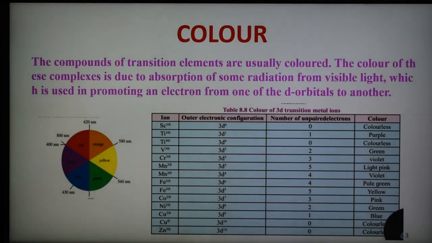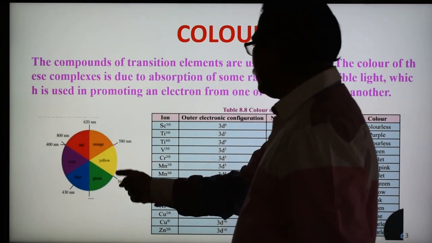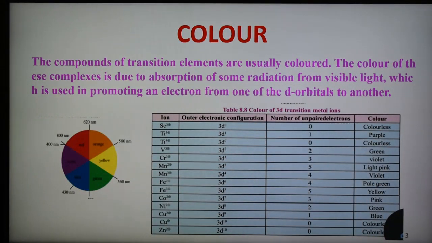So the first part is the color. As we know, there are different types of color, and generally the transition metal ions form different types of color, and different colors are shown here. See, the different colors have different wavelengths. In nanometers it is shown for orange color, red color, so different colors have different wavelengths in nanometers shown here.